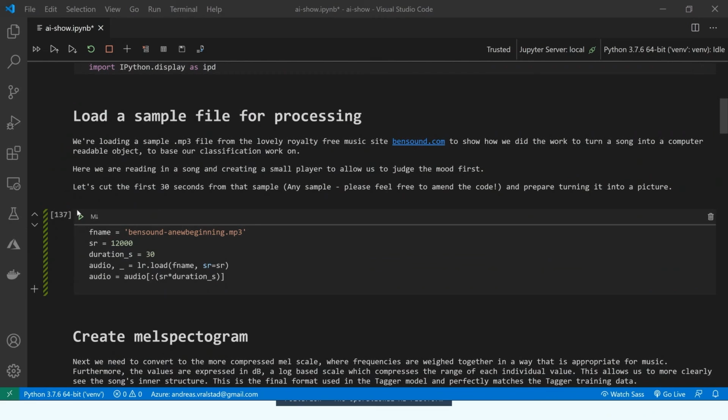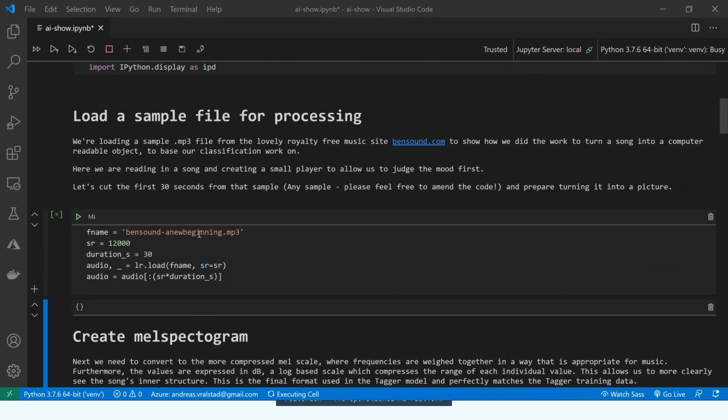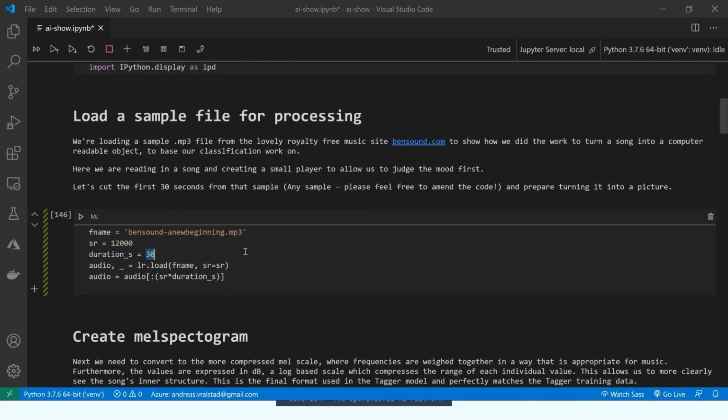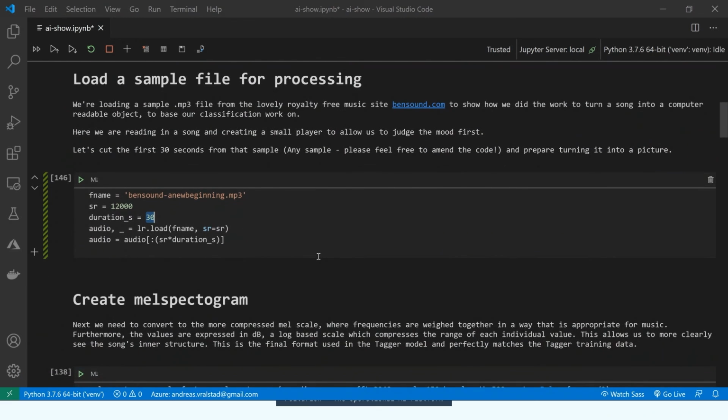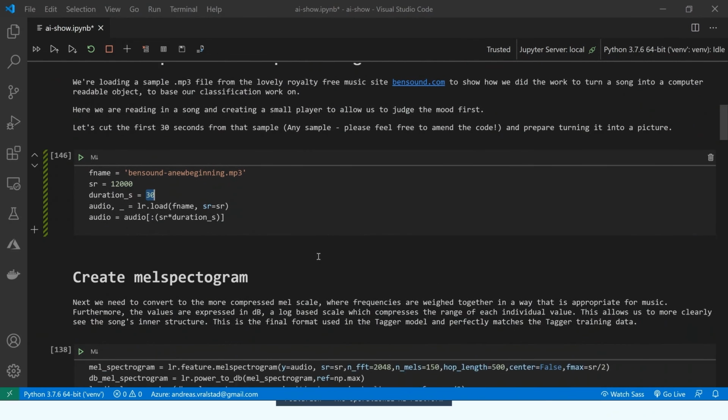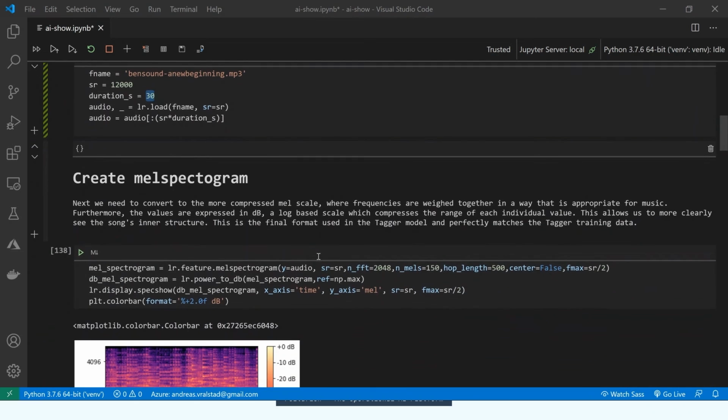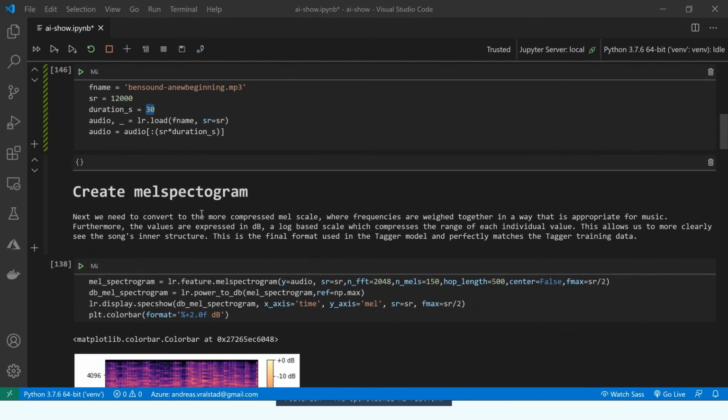And next step, we load the song, the one we listened to earlier. What we do here is we just use 30 seconds of the song, so we don't use the whole one, for performance reasons. And usually you don't need more than 30 seconds. At the start of this episode, we listened to the song for like 20 seconds, and Seth could still hear that it was a happy song. You can feel that quite quickly. Of course, there are some songs where it's more tricky, but usually that works.